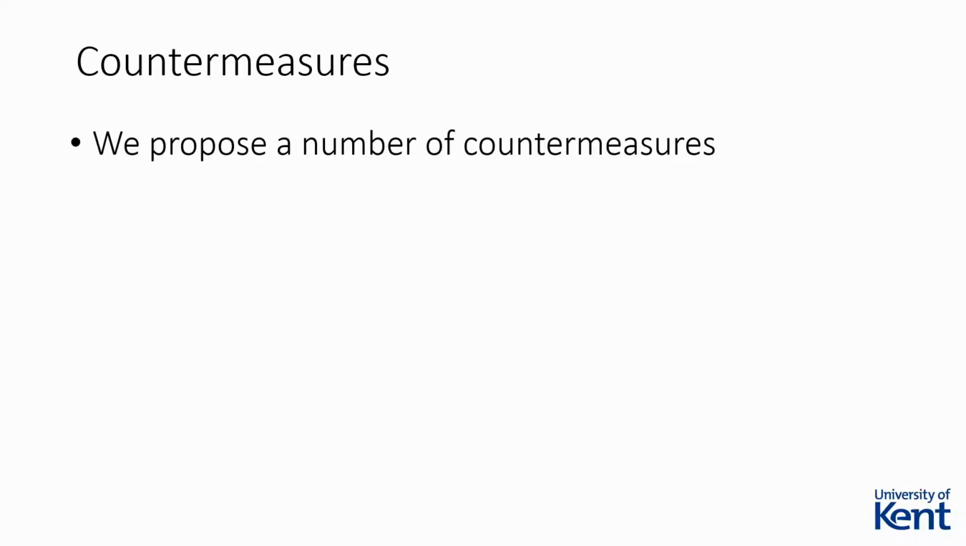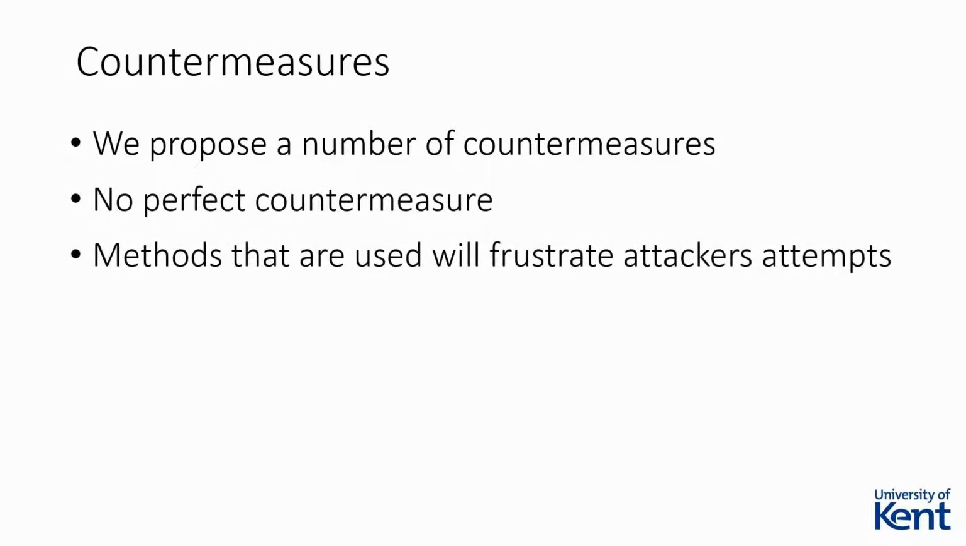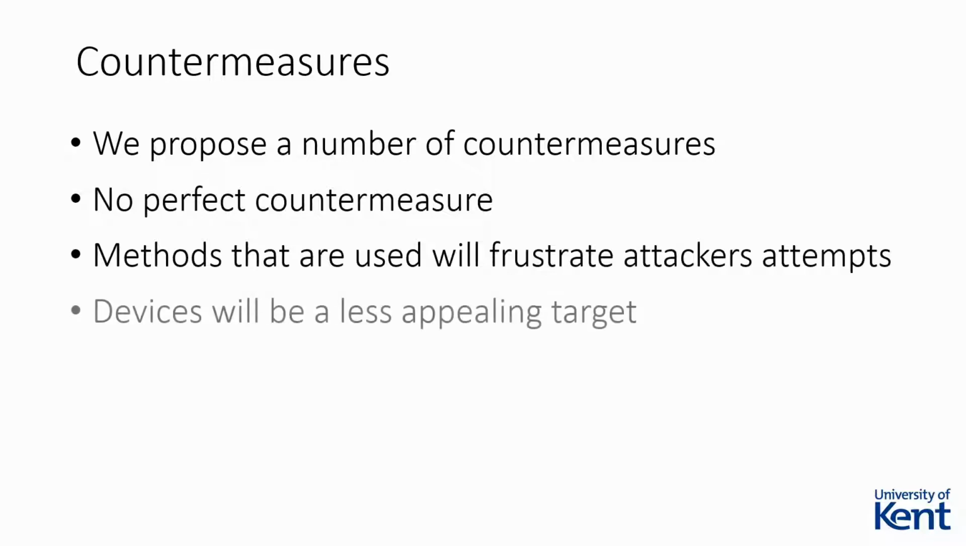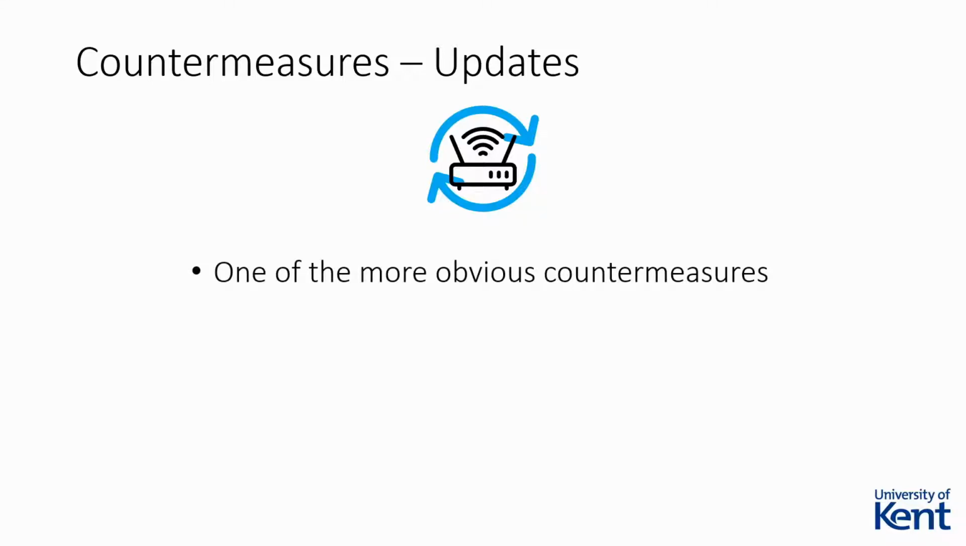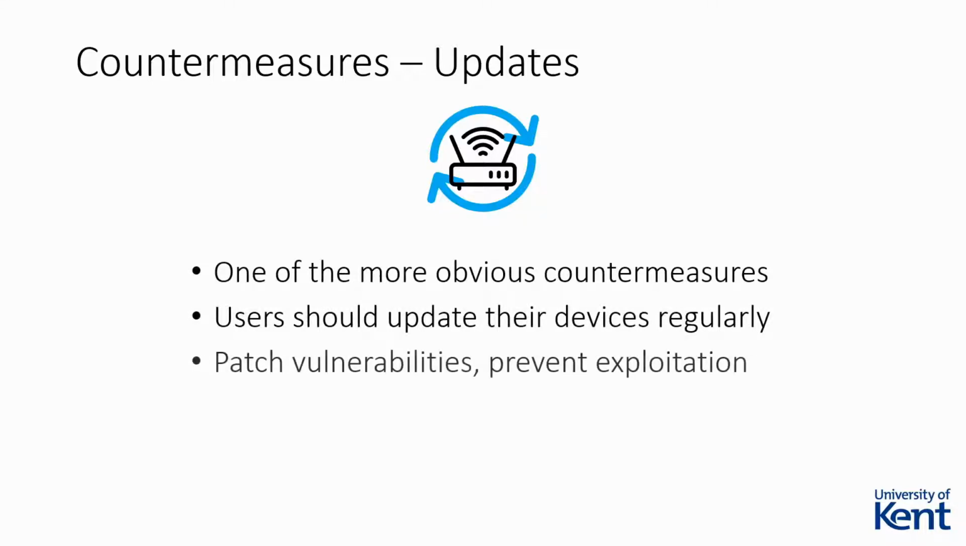We propose several countermeasures that could be used to mitigate the risk posed by these persistence methods. While it should be noted that there is no perfect countermeasure, each method that is used will frustrate attackers' attempts and make your device a less appealing target. One of the best steps we can take to prevent this type of attack is to patch vulnerabilities and prevent device exploitation. This is one of the more obvious countermeasures, but users should update their devices regularly to prevent attackers from being able to access the device or install malware.